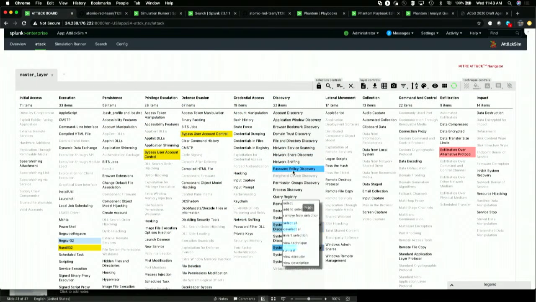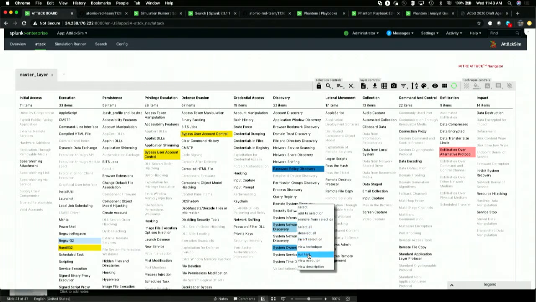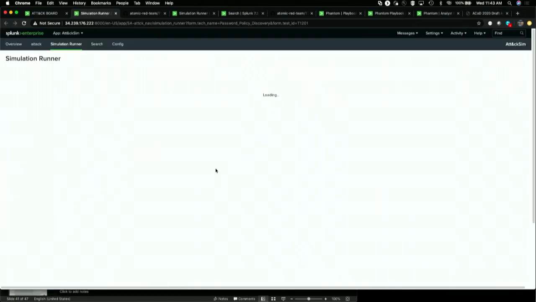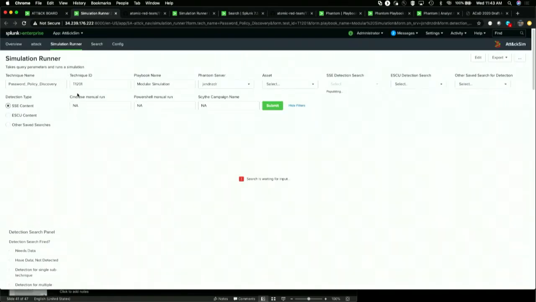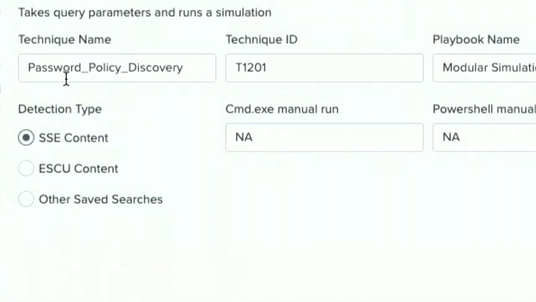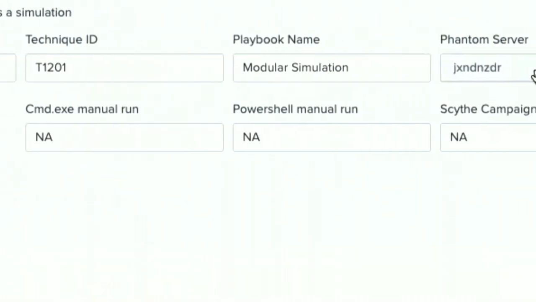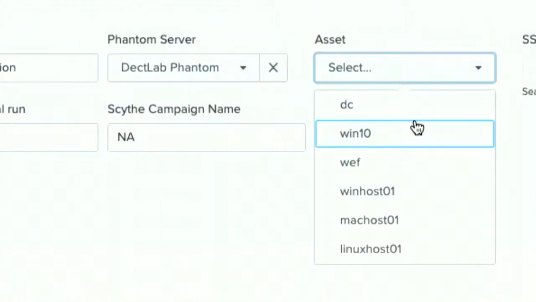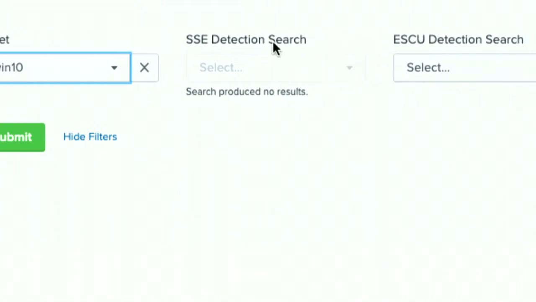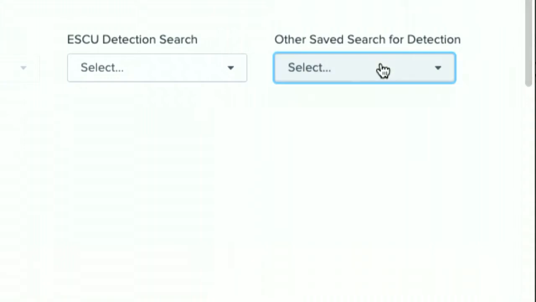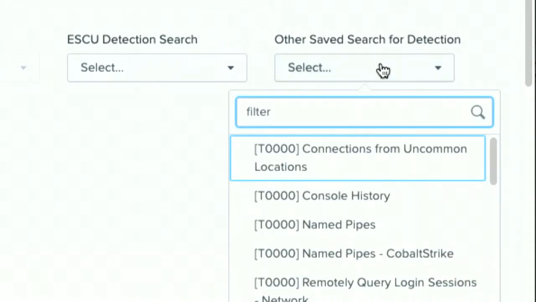Back to my board, right click, say run test. That's what that says, I promise. This will actually open the simulation runner dashboard where I can fill in the appropriate information. So zooming in, I have the technique name that's been populated from my previous ATT&CK Navigator, the technique ID, some things that are by default, a couple things that I need to select, the Phantom server I'm going to run this on, the asset, and then I can pick from either pre-built content that Splunk provides or third-party content if I want to add an additional search. So this would look through all my saved searches and then other content as well.